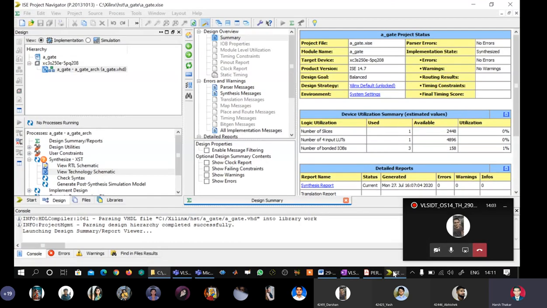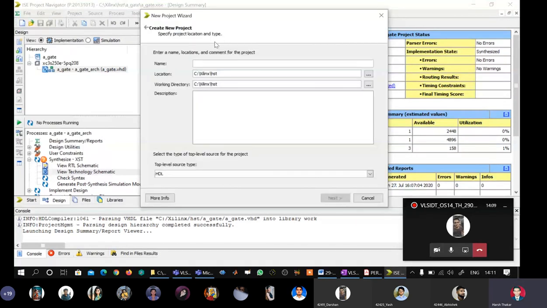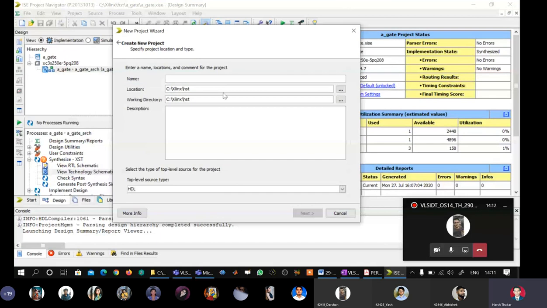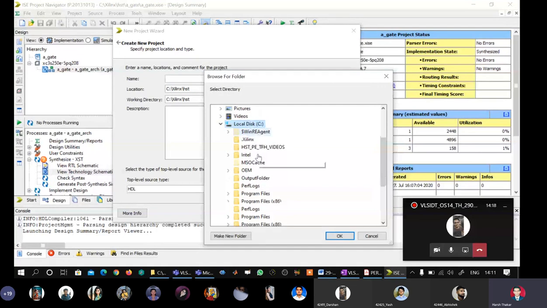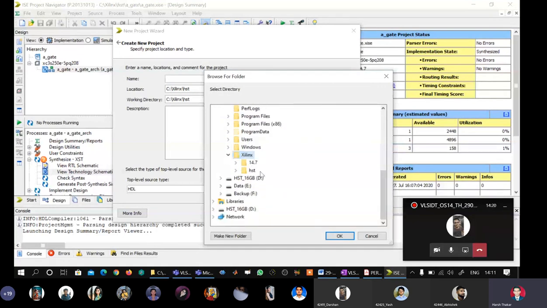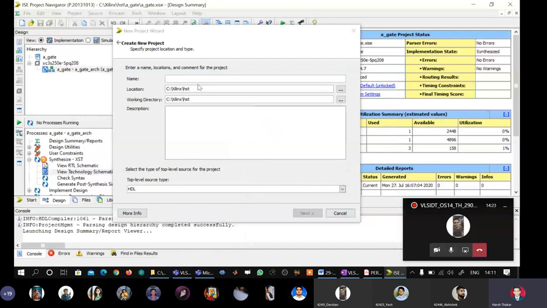So I go back to the tool. I'll go to File, New Project, and I will make sure that my path is C:\Xilinx HST. It is there. If it is not there, then I can always go to the ellipsis, go to C:, go to Xilinx, and select HST. Here I will give the name Mux41, and because we are going to discuss concurrency, we can say Mux41 underscore concurrency, a long name. So I will press Control A, that is select all, and Control C, so I can use the same string in the entity name in the future.